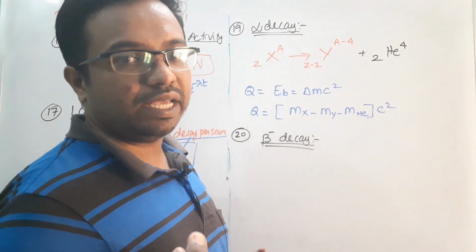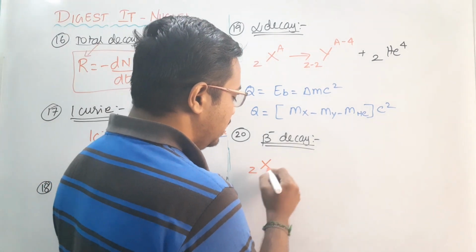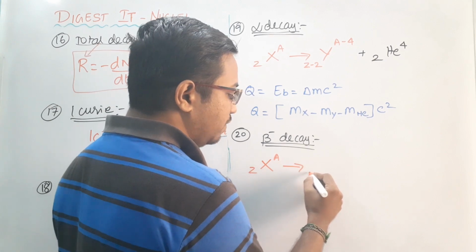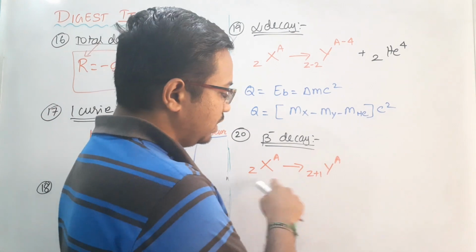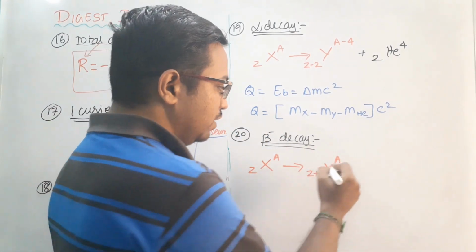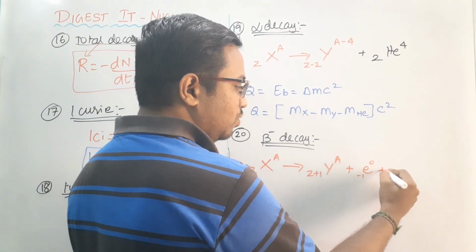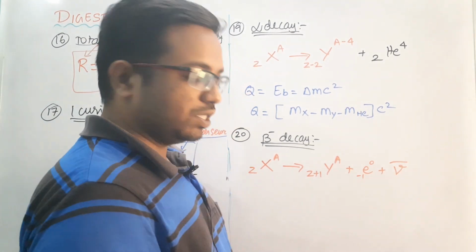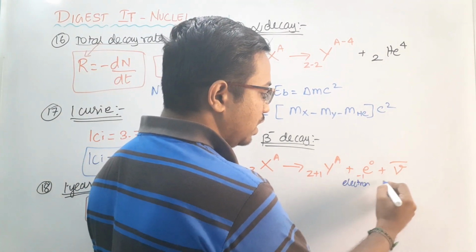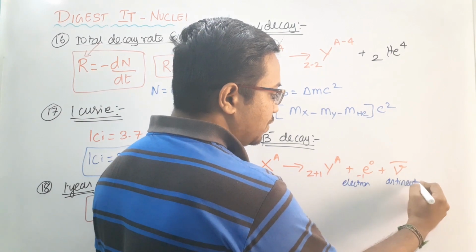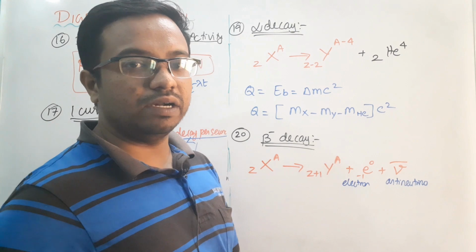Whenever an element receives an electron, it becomes negative; the same thing happens here. Z, A will now be converted to Z plus 1, A. The mass number remains the same, but the atomic number increases by 1, with the liberation of 1 electron plus a particle called an antineutrino. So here we have an electron and here we have an antineutrino. These are the important things in beta decay.